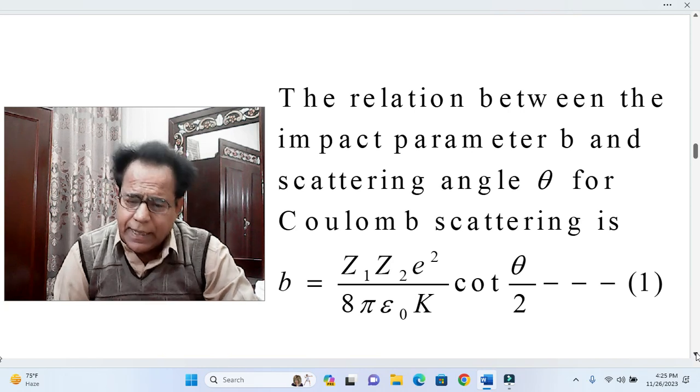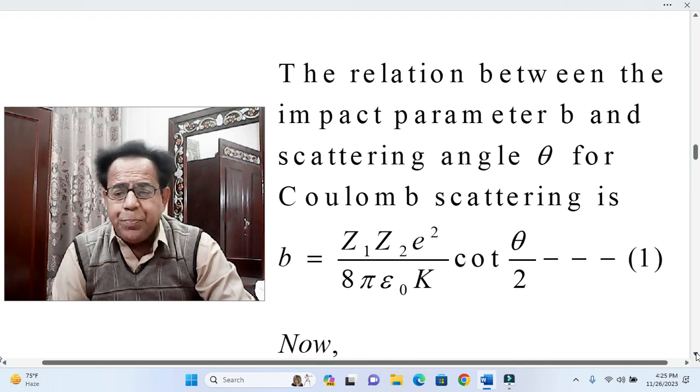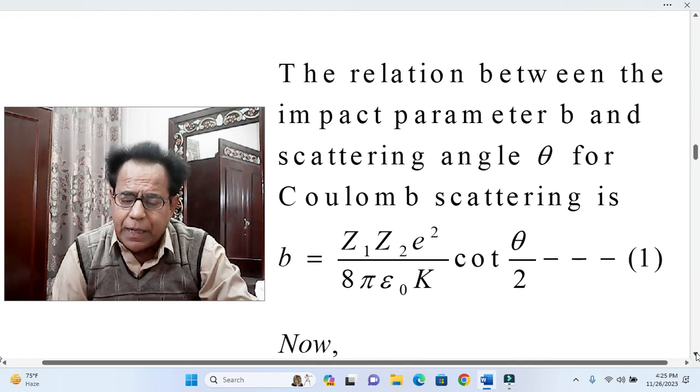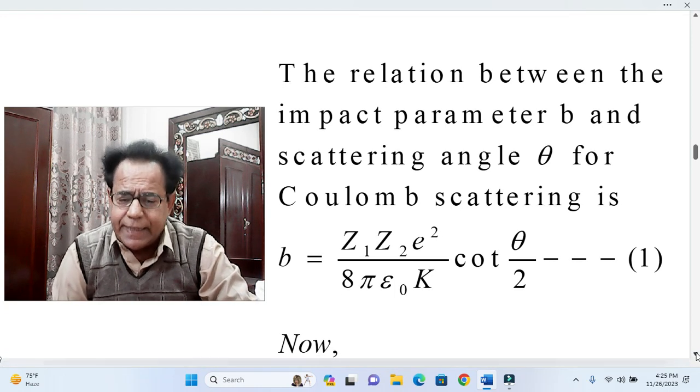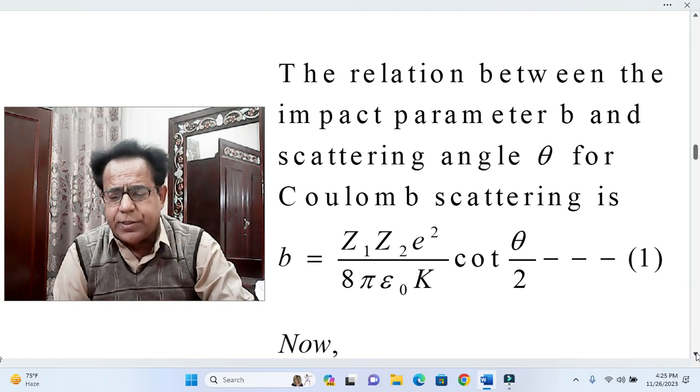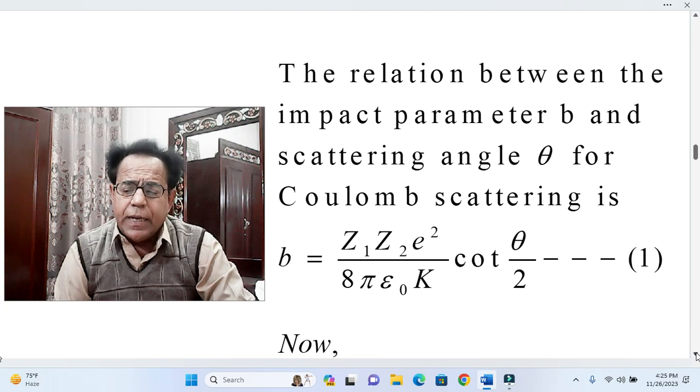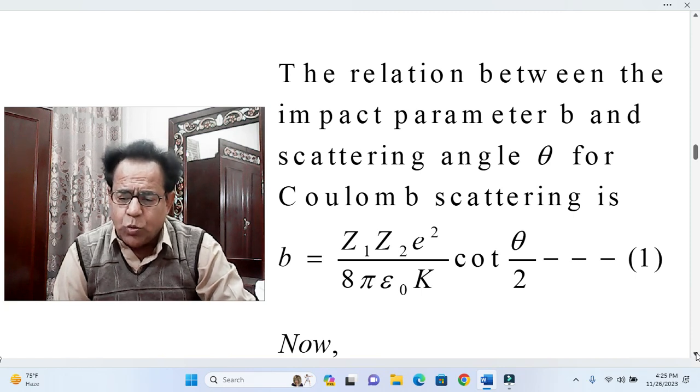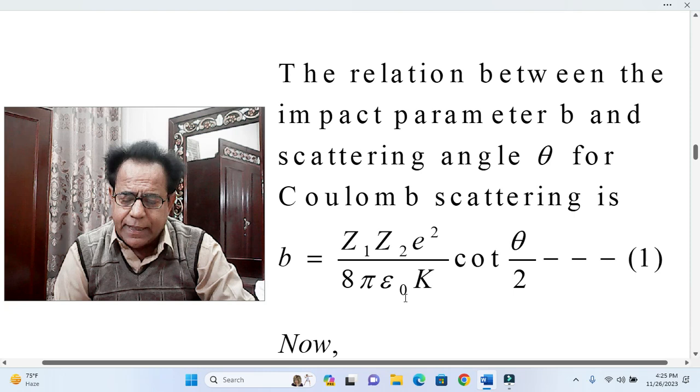We can adjust these things. The relation between the impact parameter b and scattering angle theta for Coulomb scattering is small b is equal to z1 z2 e square over 8 pi epsilon naught capital K into cot theta by 2, equation number 1. Here K is kinetic energy.